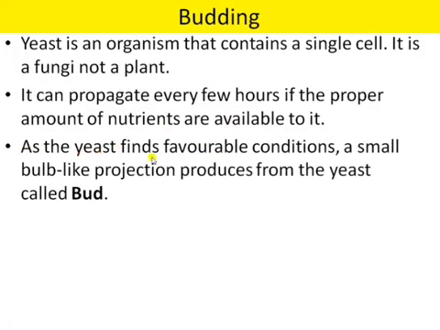When the yeast finds favorable conditions, a small bulb-like projection is produced from the yeast, called a bud, which on getting detached produces a new yeast. Yeast is a single-celled organism. It's a fungus, we cannot say it's a plant. It can be seen with a microscope only. So in yeast, a bud starts as a small outgrowth on the surface of the mature yeast.